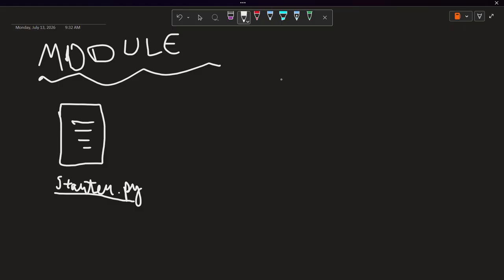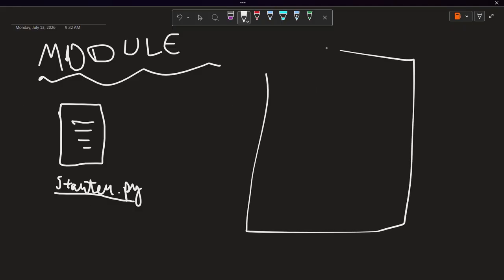I need to use it in my code. Okay, so what I will do is I will simply write import, and then the name that I will write here. So that code will be imported here.